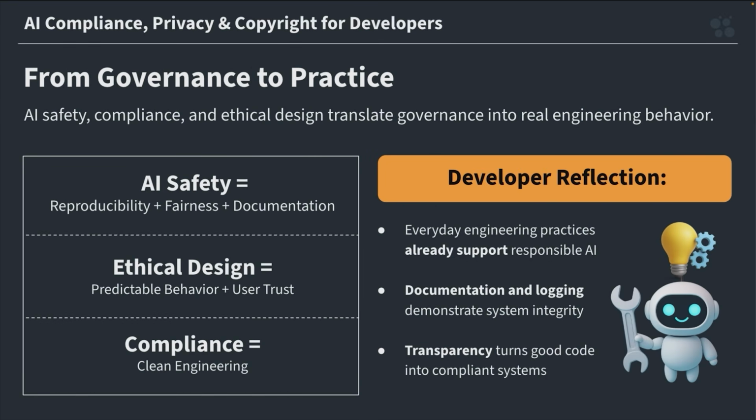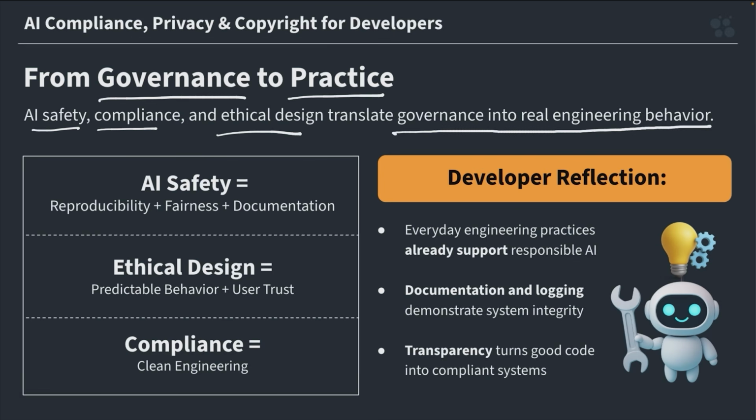And last but not least, we go from governance to practice. Here, AI safety, compliance, and ethical design translate governance into real engineering behavior. AI safety is really reproducibility plus fairness plus documentation. Ethical design is predictable behavior plus user trust. And compliance is clean engineering.